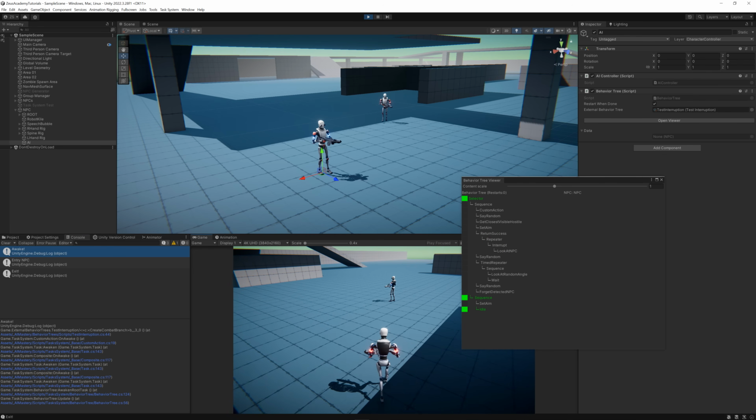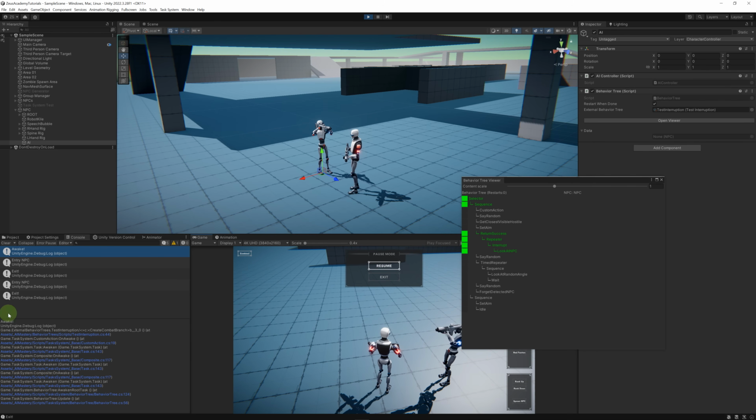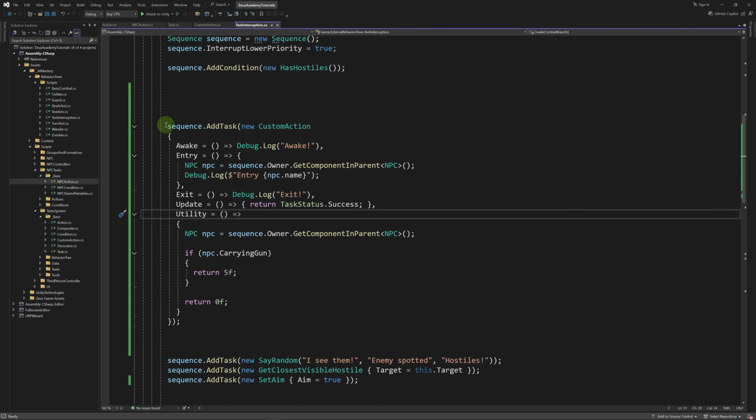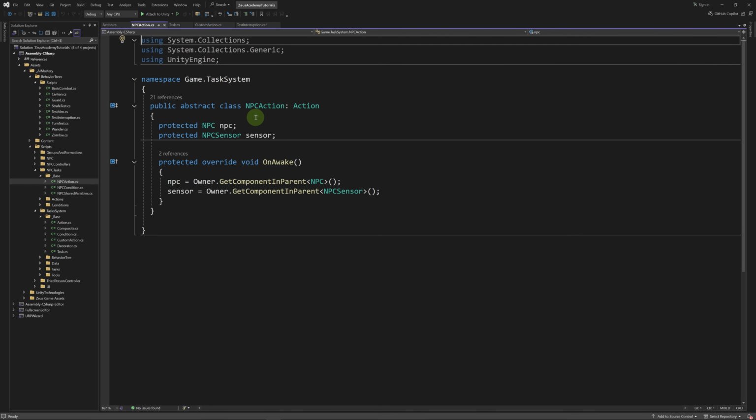Let's test the rest of the action. Let's get in front of the character. So the action has entered and exited. So our code is working. So I'm going to comment out this action here. So we're going to create an NPC custom action that will do pretty much the same thing, except it will have a reference to an NPC and the sensor.